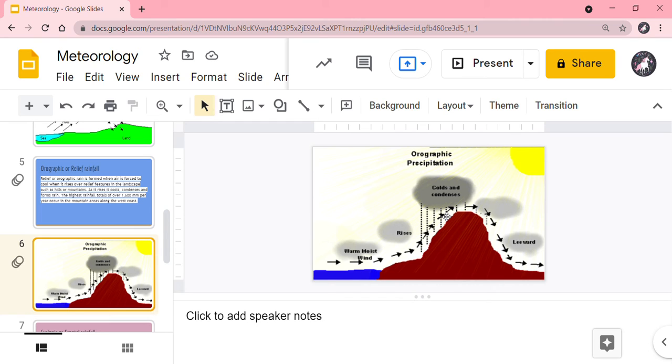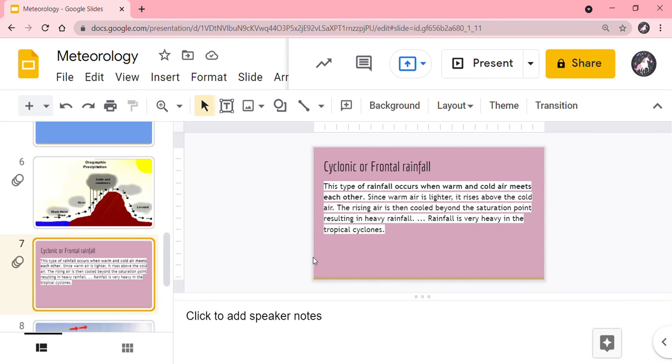So it releases some water in the windward side, which is this side of the mountain. And when it loses some weight, it goes to this side, which is the leeward side. And since the clouds poured very much rain in the windward side, the leeward side will not receive much rain. The next type of rainfall is called the cyclonic or frontal rainfall.